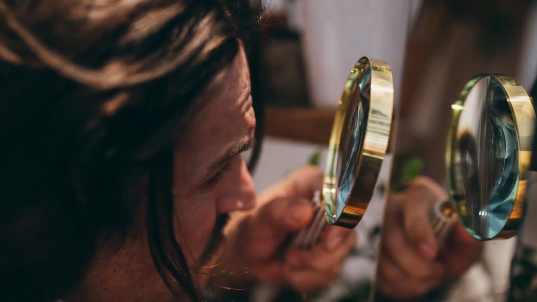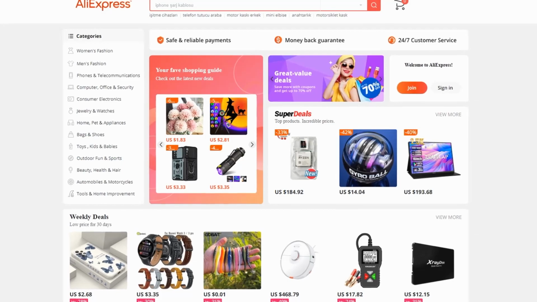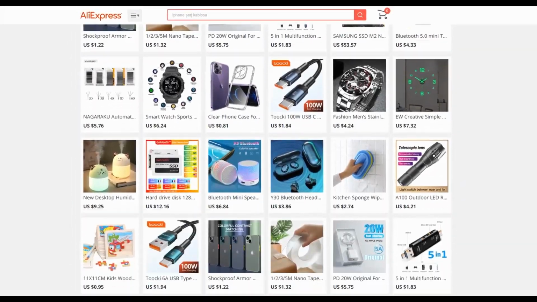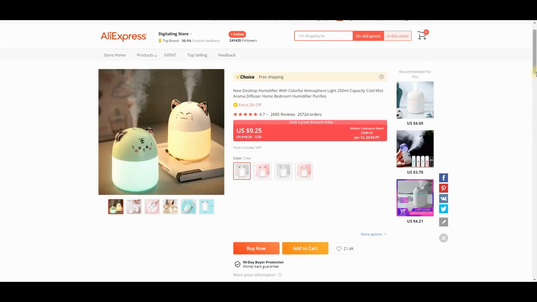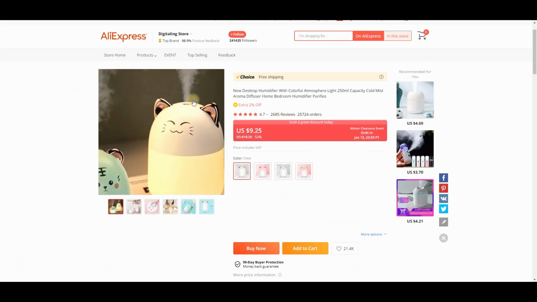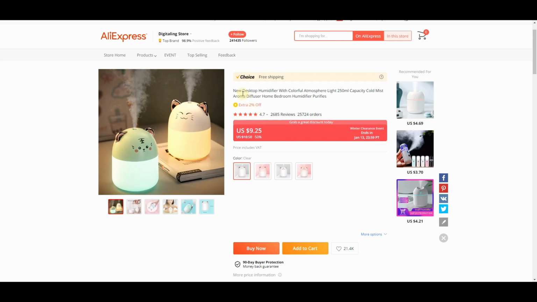Before anything else, I needed to find a good product. So I went to AliExpress and started looking for it. After browsing their website for several minutes, I managed to find this product. It looks catchy and I like the idea of it. So I ordered some of them so I would not waste any more time on the shipping.